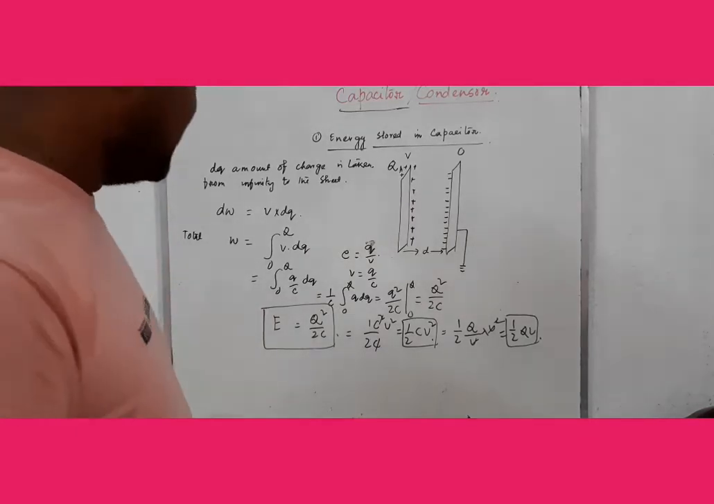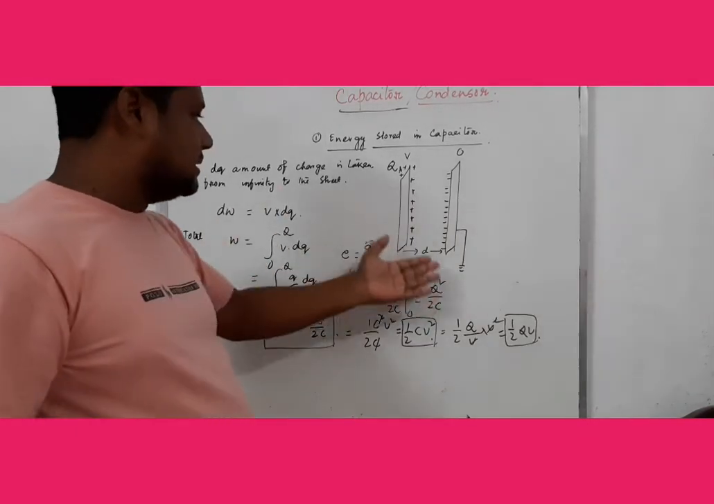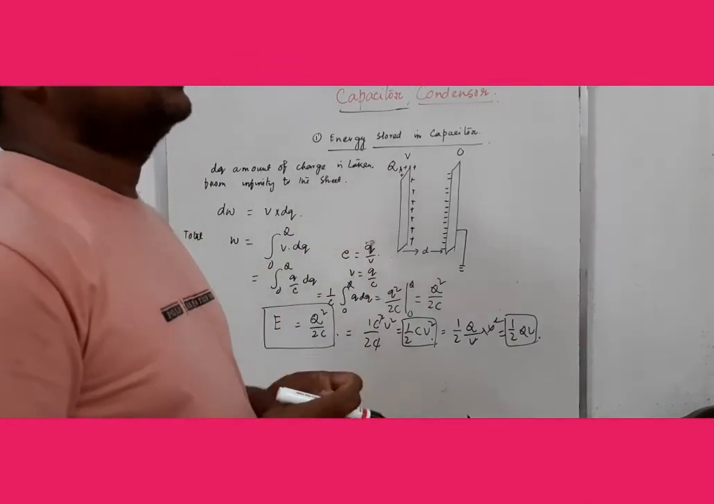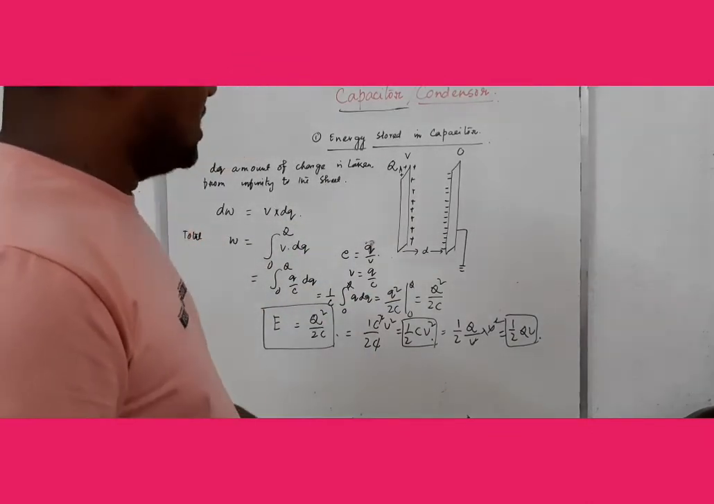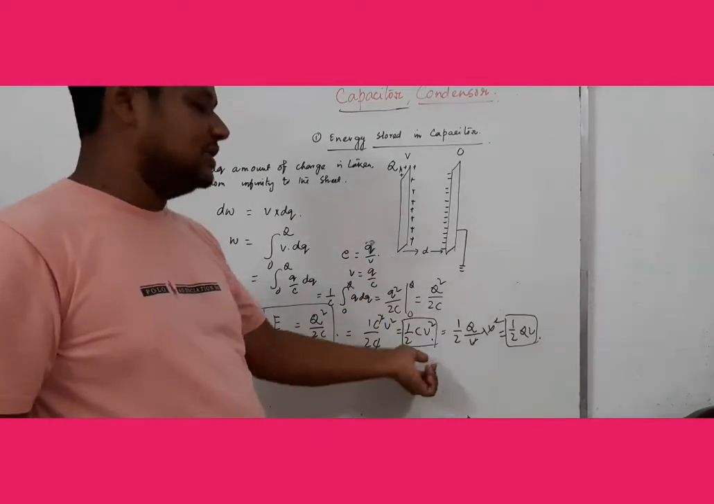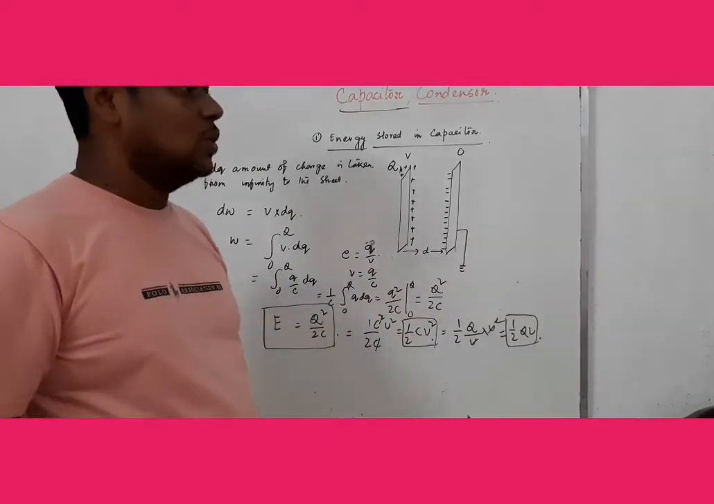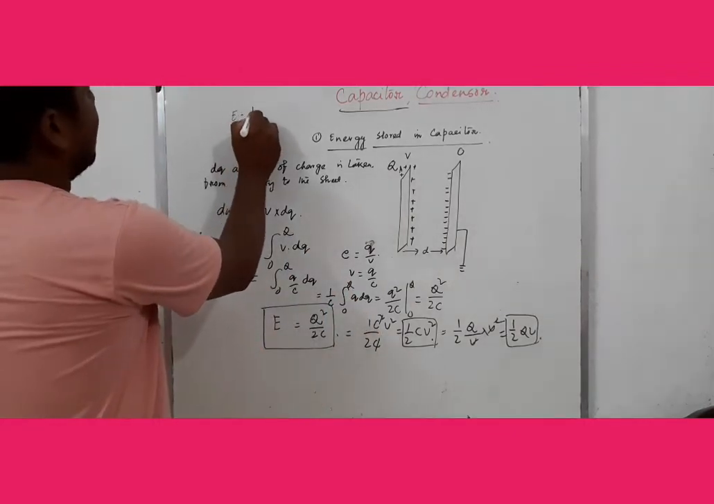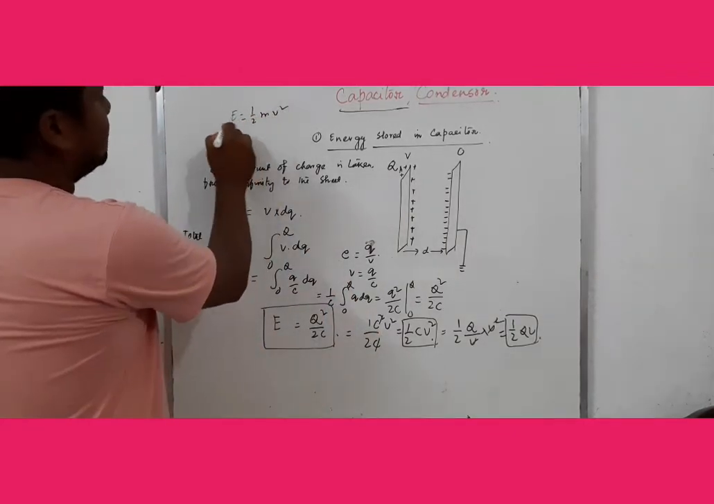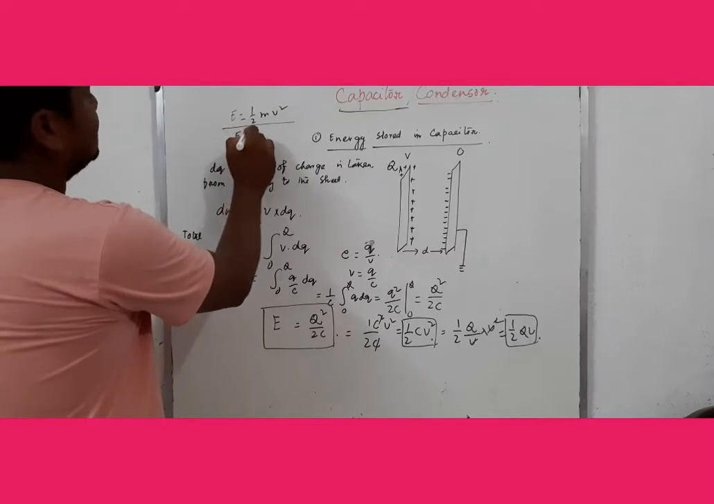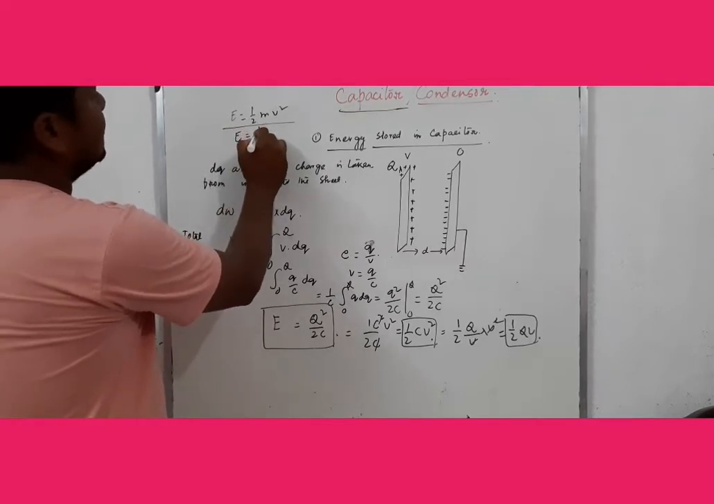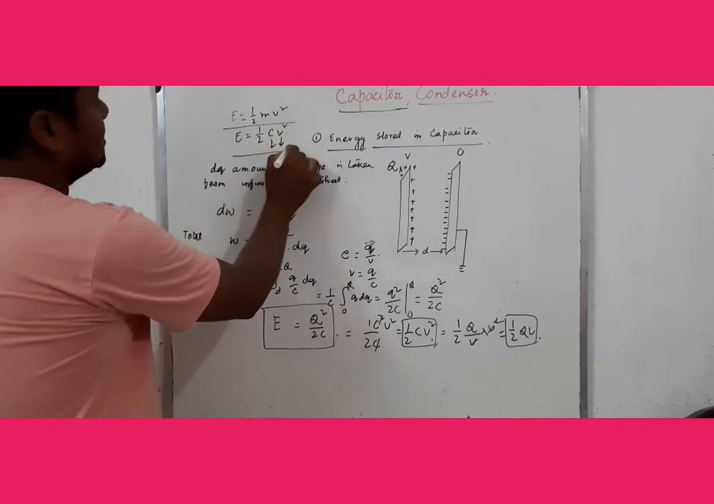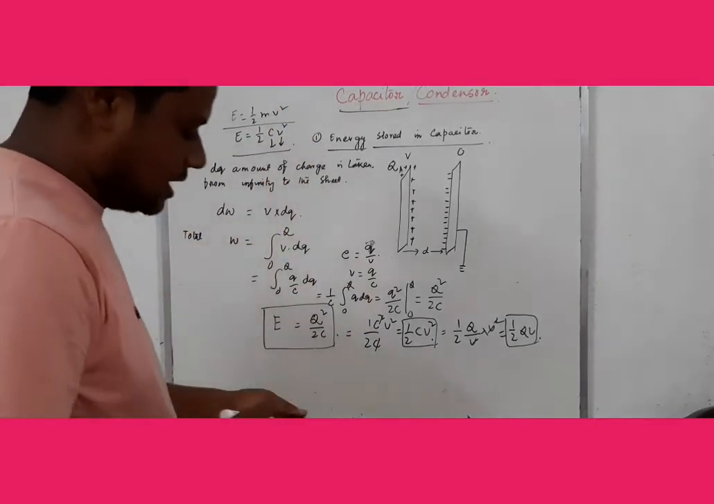Now the total energy stored in the capacitor is nothing but electric energy, and electric energy is expressed by capacitance and voltage square. We know the mechanical energy is equal to half m v square. In the capacitor, this is not mechanical energy, it is electric energy, half C into V square. Here V is the voltage and C is the capacitance of the system. Okay?